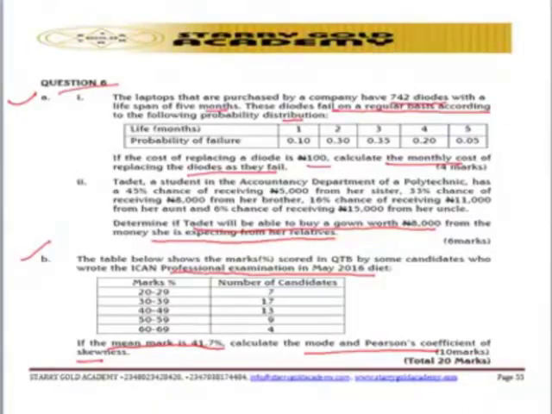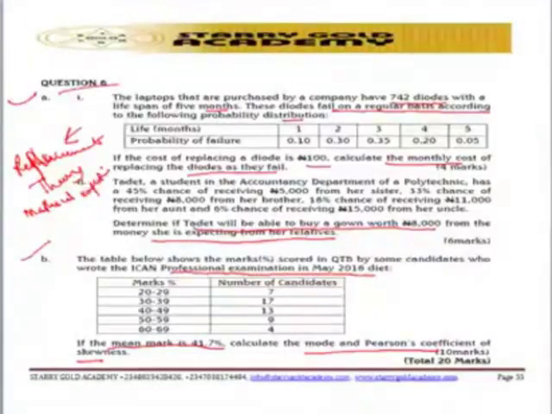This particular question is trying to test candidates on certain areas. The first one, question number 6A, is testing candidates on the application of replacement theory, and also the use of mathematical expectation. So that is it for question number 6A.